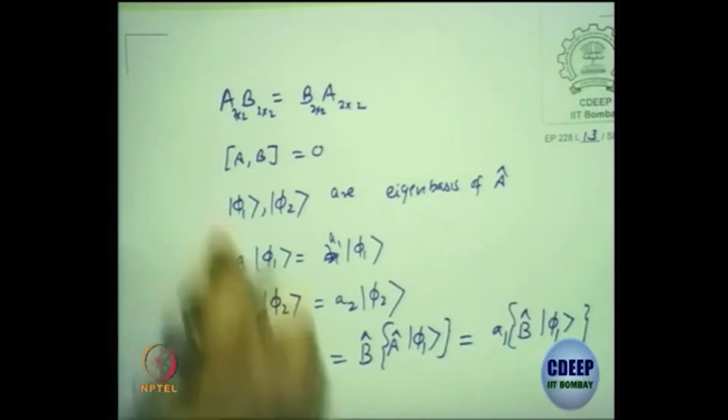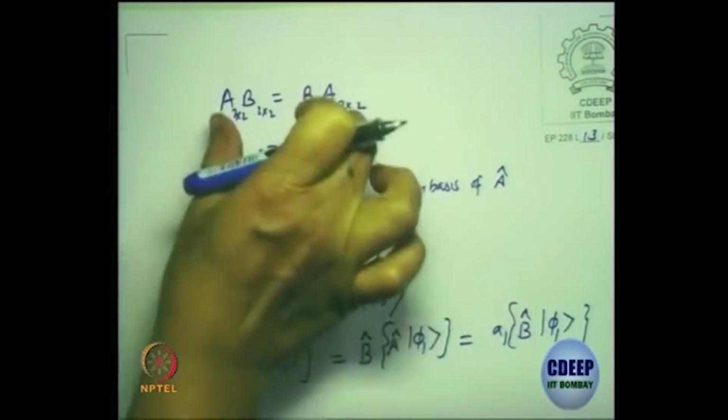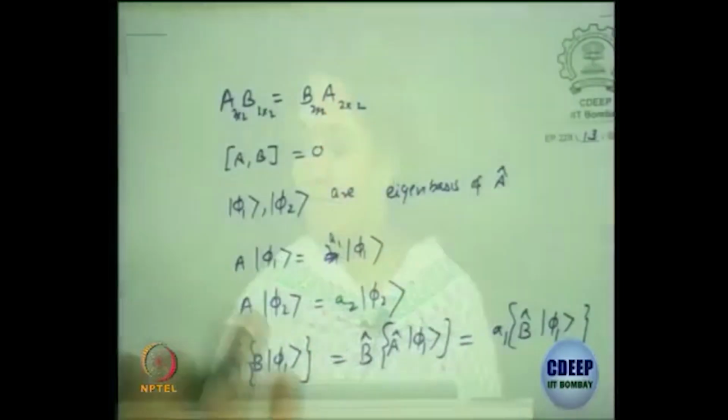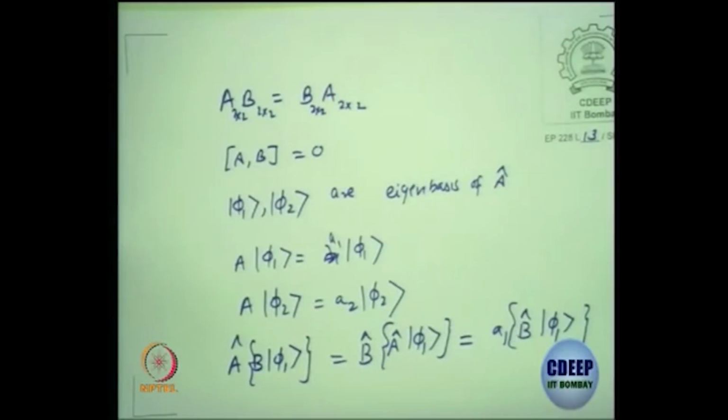So, what have I tried to prove here? I have tried to use the fact that for compatible observables the corresponding operators are commuting. Once I take the corresponding operators as commuting, I get an equation which is like an eigenvalue equation. For simplicity, we have taken a two-dimensional linear vector space and a matrix representation which is 2 cross 2 matrices.